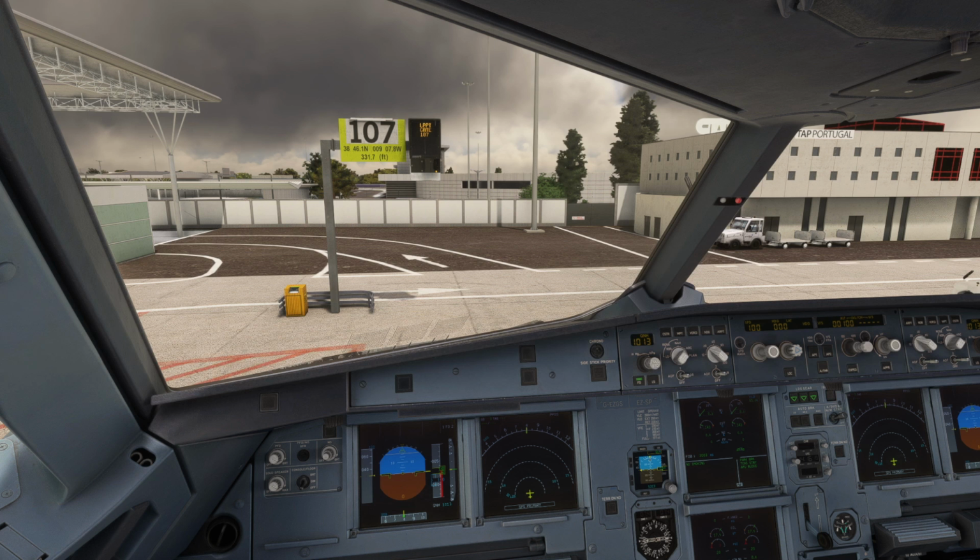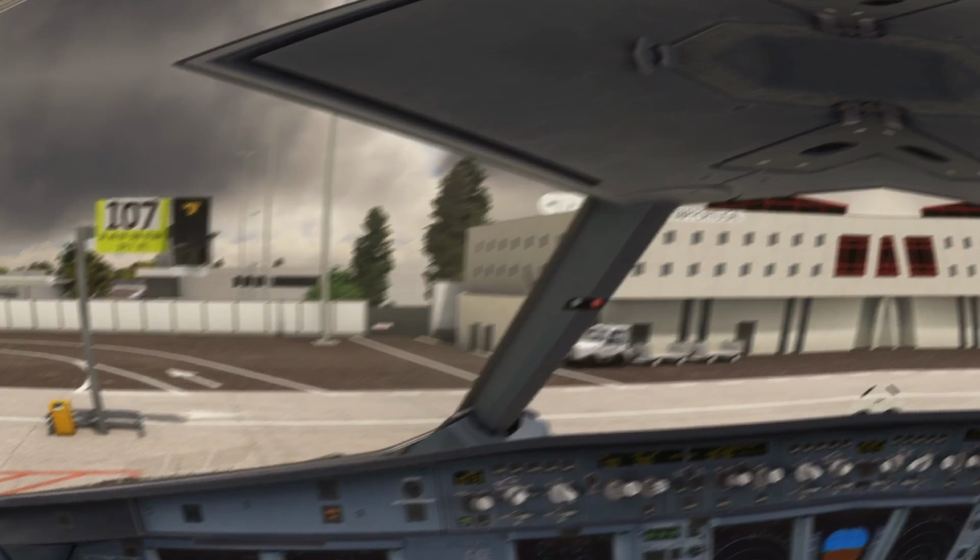Easy 34 Alpha Mike, Lisbon ground. Good afternoon, information Tango is current. Clear to London Gatwick via the IFR at 5N departure, then as filed. Climb and maintain 7,000 feet. Departure on 125.13 squawk 3244.